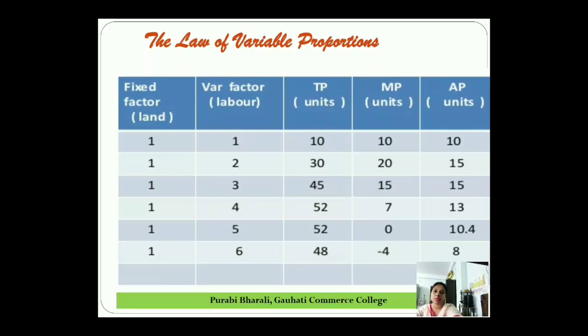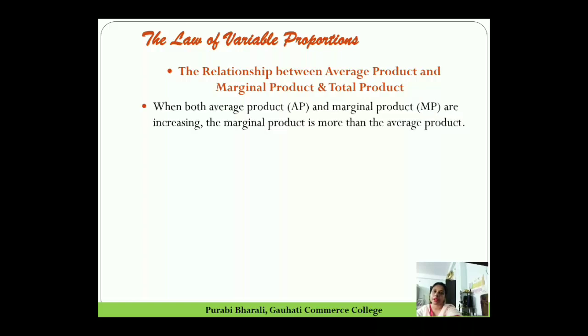So when average product is maximum, AP is maximum on the third unit, 15, isn't it? So it is 15, after that it is declining. Okay, you can see. So when average product is maximum, it is equal to marginal product. You can see in the third unit, marginal product is also 15. So we can conclude that when average product is maximum, average product is equal to marginal product. This is the second important relation between average and marginal product.